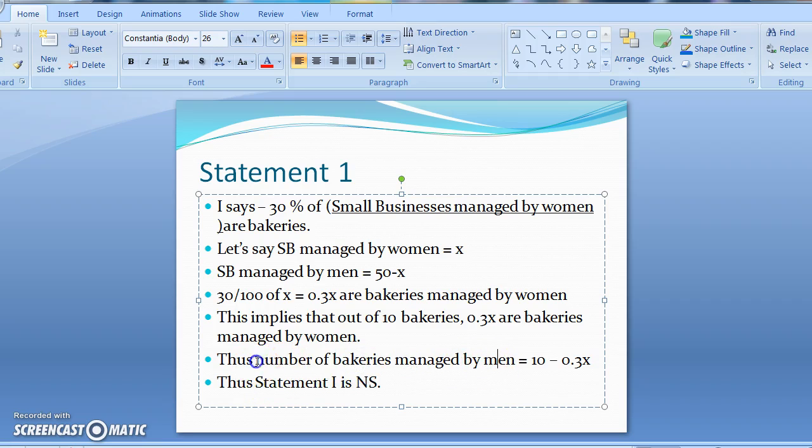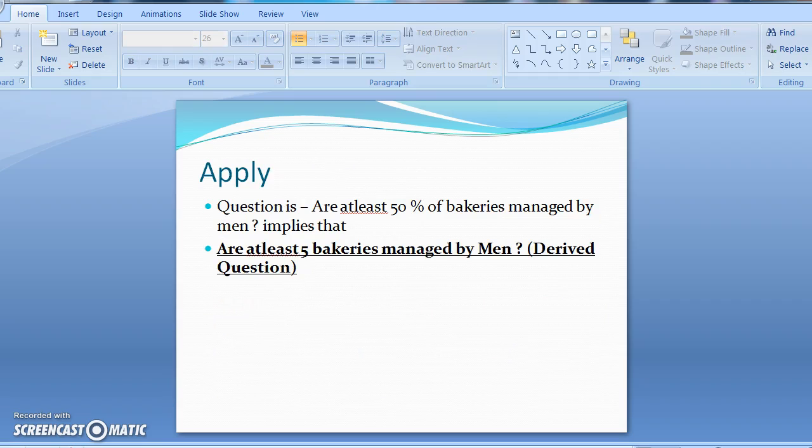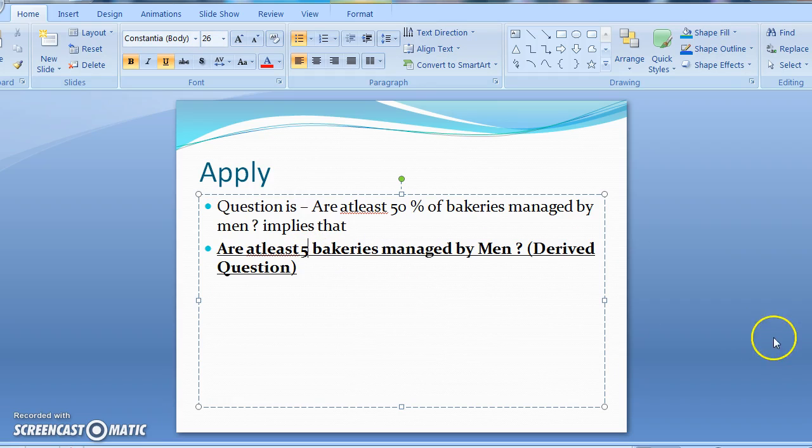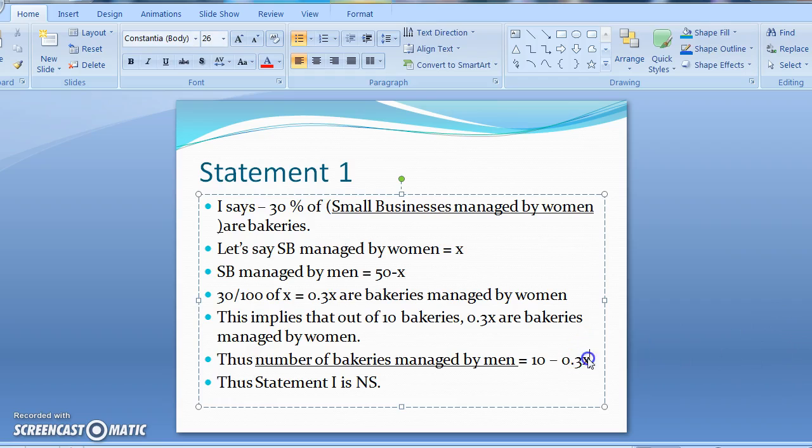men. And you might recollect now that this is exactly our question: is this number greater than or equal to 5? Our question is, are the number of bakeries managed by men at least 5? So can we answer that? Obviously not, because we do not know X, that is, how many of the small businesses are managed by women. Therefore, statement 1 is NS, not sufficient to answer the required question.